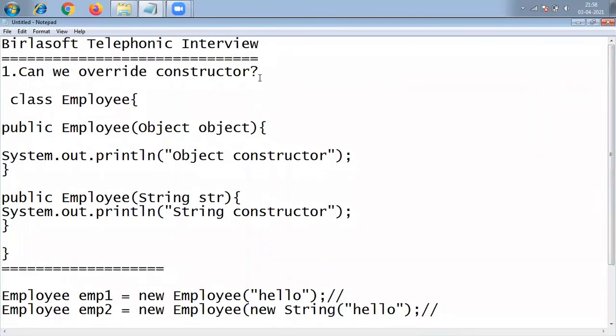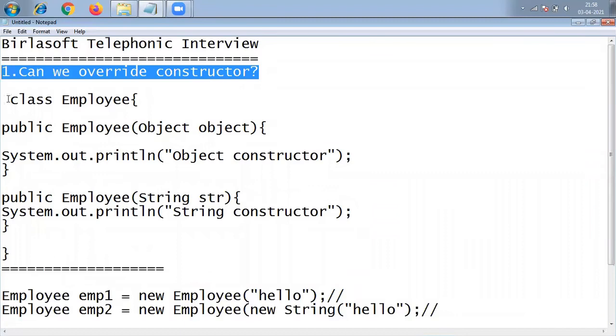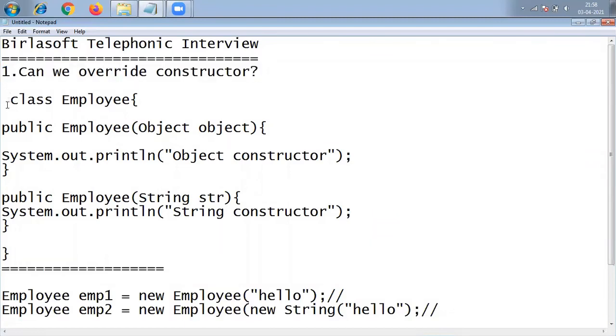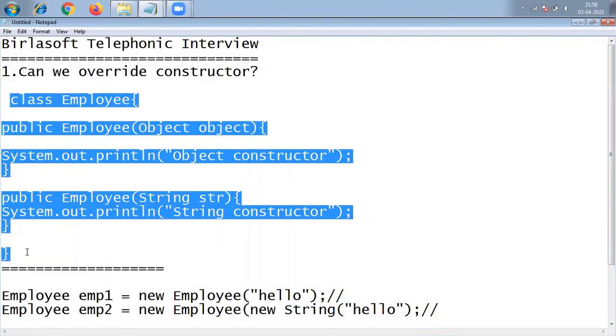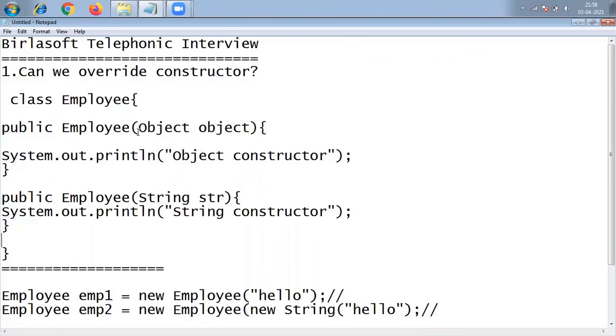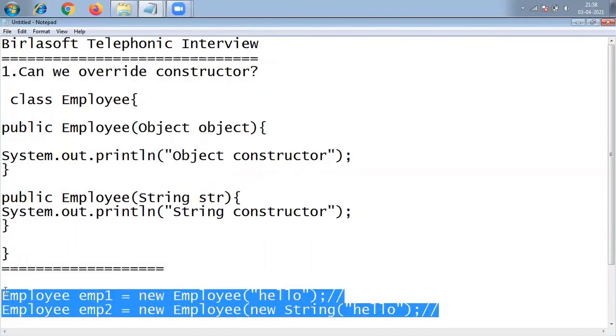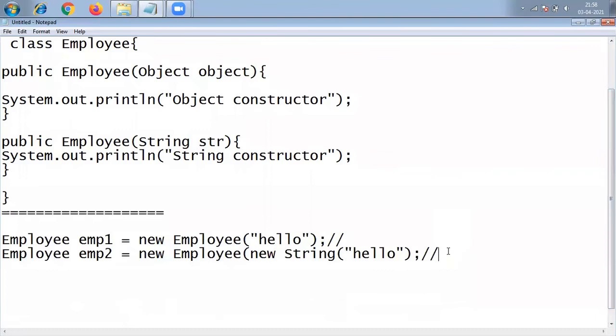The first question is, can we override a constructor? Yes or no? We have to tell. After that, one class is having two constructors. Both are one argument constructors, but the type of argument is different. This is Object, this is String. If you are creating objects like this, which constructor will be executed? Will I get any compile time error, any runtime error, or will I get any output? Please let me know in the comment section. So this is about the first question.